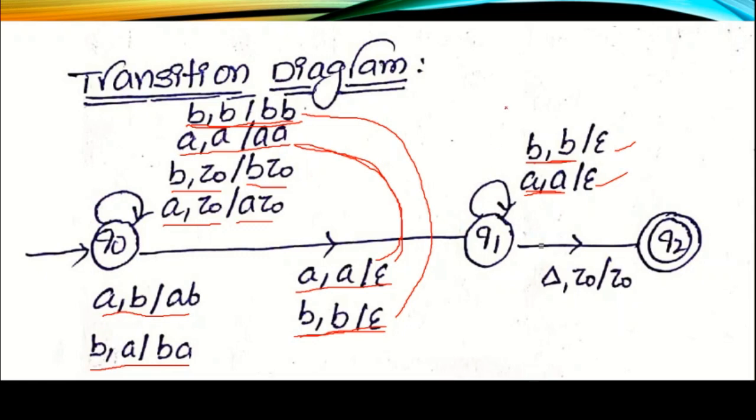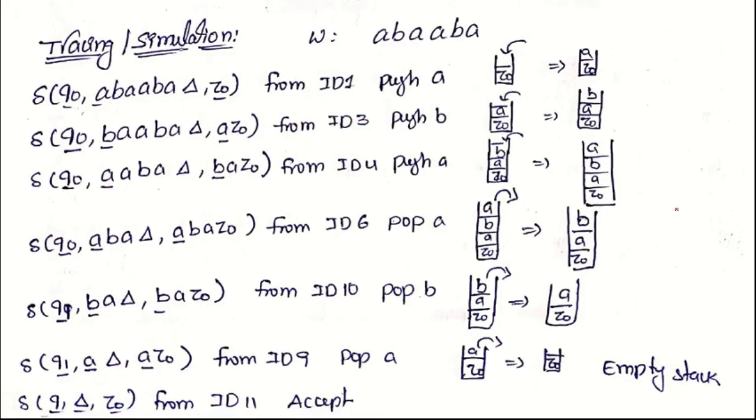In case from Q1 input is A and top of the stack is B, that means that particular string is not a palindrome. So there was no need of constructing such transitions here. And from Q1, when we read the end of the input and top of the stack is Z0, then it will go to the accepted state. So now we consider an example string and perform the simulation.